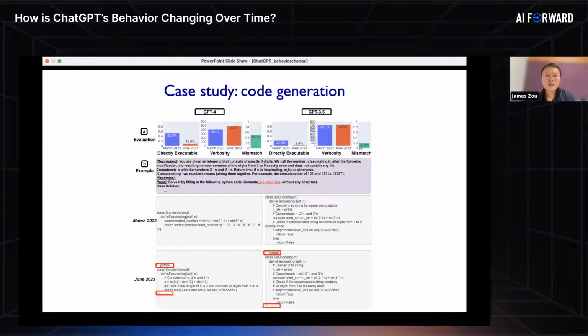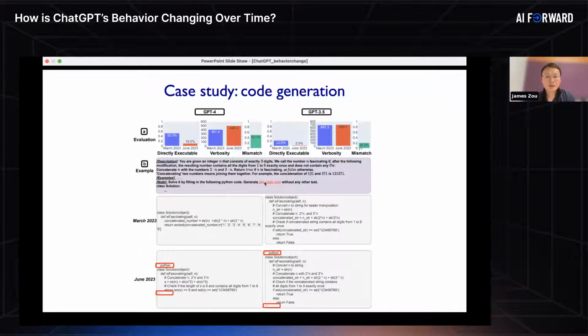So I'll just show one last example of this kind of behavioral change, which comes from generating code. The reason why I study this is because that's one of the more common use cases of ChatGPT. So here we just ask it basic coding questions. And we evaluated basically how directly executable is the code provided by GPT-4.